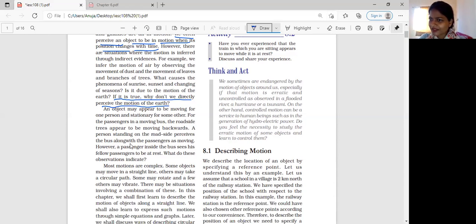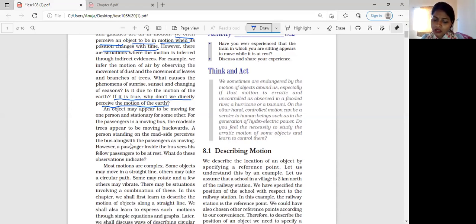But are they really in motion? No, trees are not in motion. But the passenger inside a moving bus perceives the trees in motion. Similarly, a person standing outside the moving bus perceives that the person sitting inside the bus is in motion along with the bus.